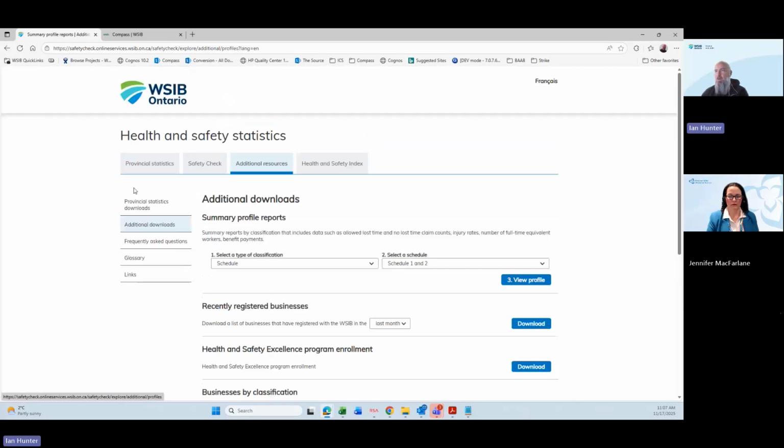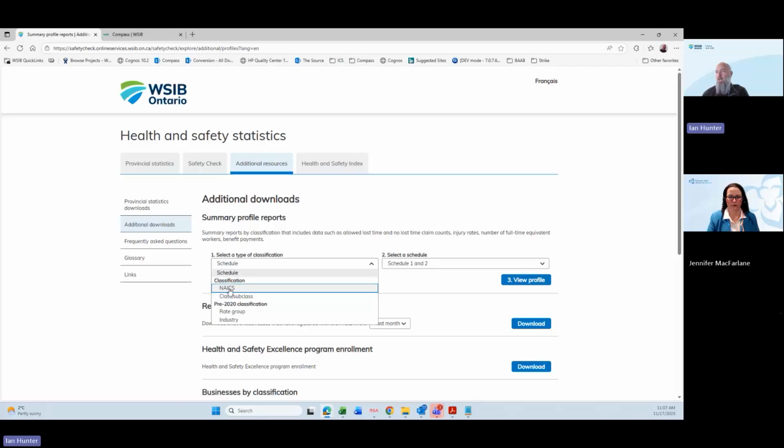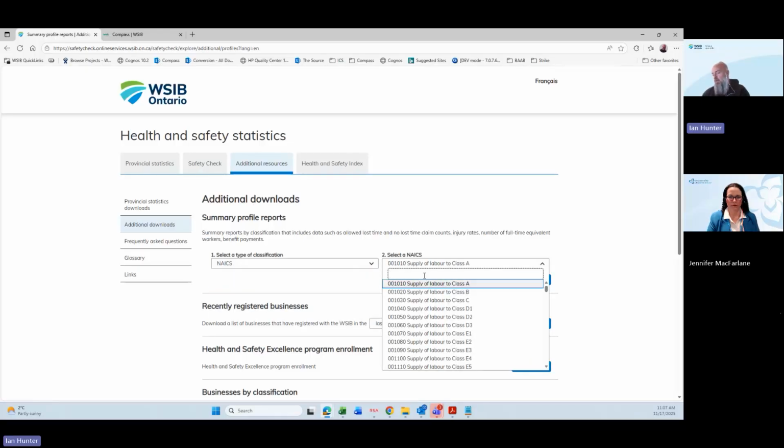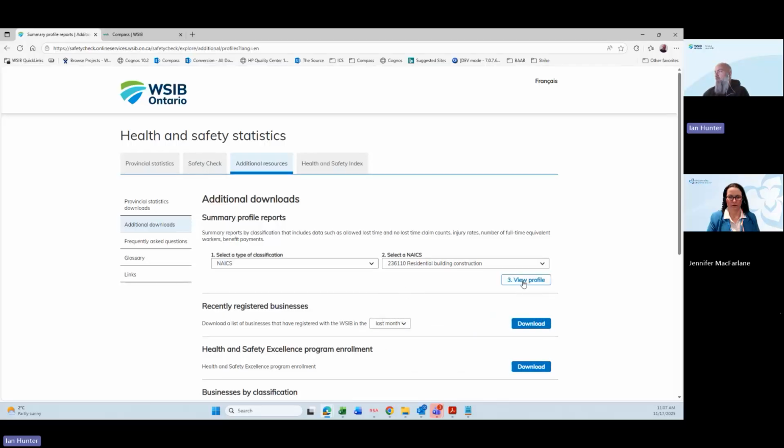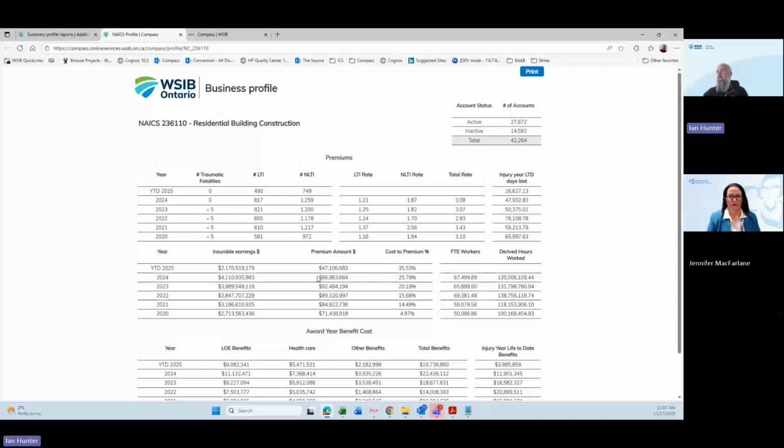Under our additional downloads, that profile report that we were looking at for that specific business, you can now download and look at a profile report for any, say, NAICS code. So we can view the profile and it'll give us a summary for that NAICS specifically. How many injuries occurred over the years? What are the total benefits that have been paid out? What are the injury rates? It just gives you that snapshot of all levels of classification, schedule, class, all the way down to the NAICS.